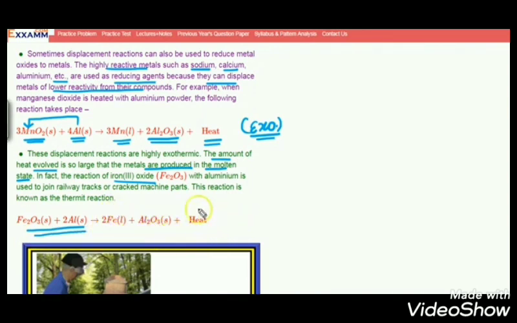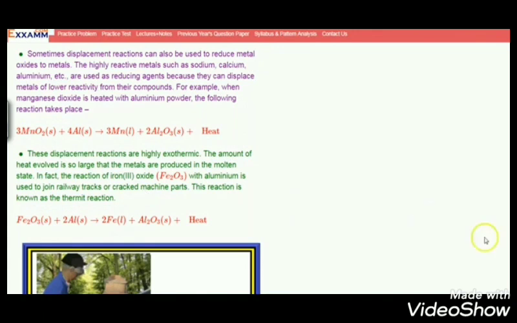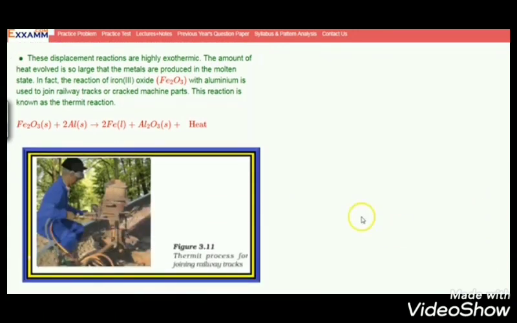The amount of heat evolved is so large that the metals produced are in the molten state, in the liquid state. In fact, the reaction of iron oxide, that is Fe2O3, with aluminium is used to join the railway tracks or cracked machinery parts. You can observe there, children, that reaction on the screen.